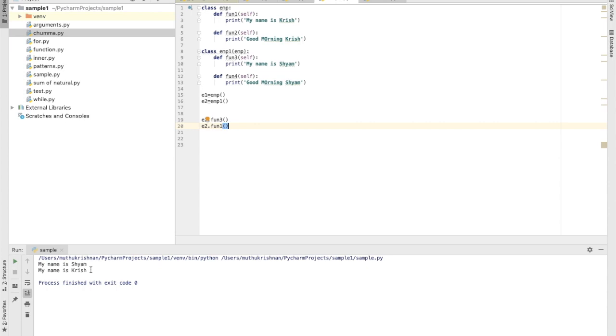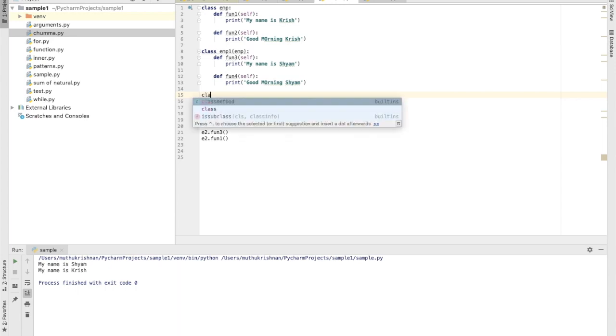Inheritance is inheriting the properties of a parent class to a child class, or inheriting the properties of a superclass to a subclass. Parent class and superclass are one and the same, and child class and subclass are one and the same. So don't get confused. Fine, so this is normal inheritance. Let me show you the next level. We have different types of inheritance that are applicable in object-oriented programming.